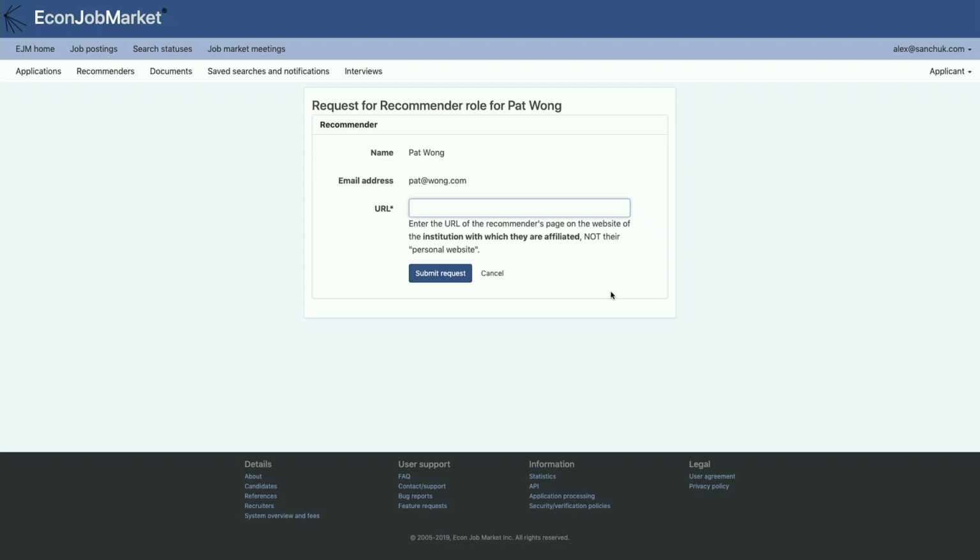Okay, this brings us to the second part of the process where we have to supply information to allow Econ Job Market staff to verify that this is a person who can serve the recommender role. So we're going to provide a URL of a website that will show Pat Wong's affiliation and the official email address. So this should be a website from Bamako University that also shows Pat Wong's email address. As before, I'm just going to use the Econ Job Market website as an illustration.